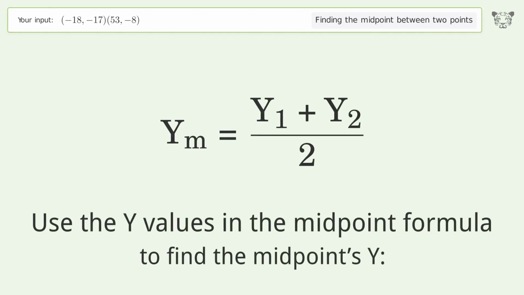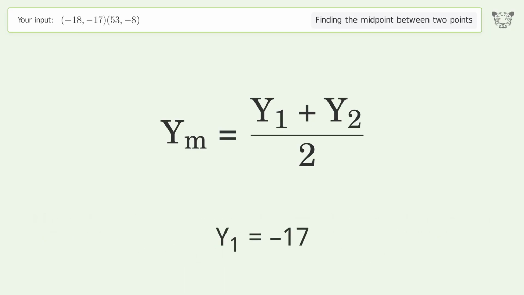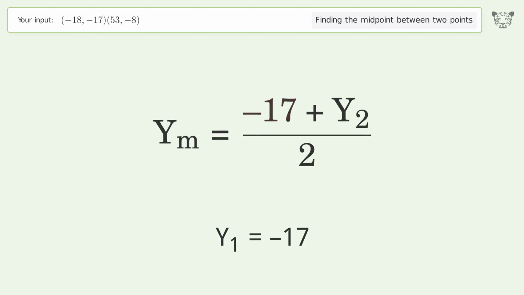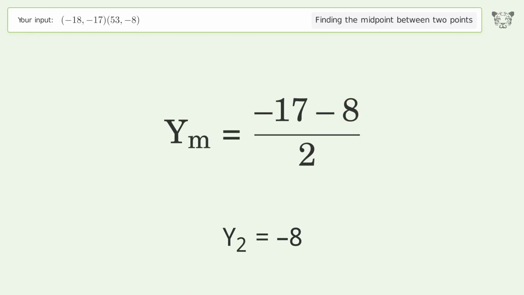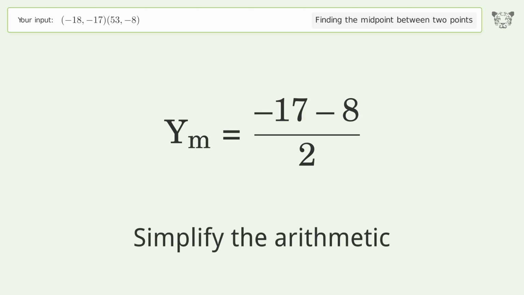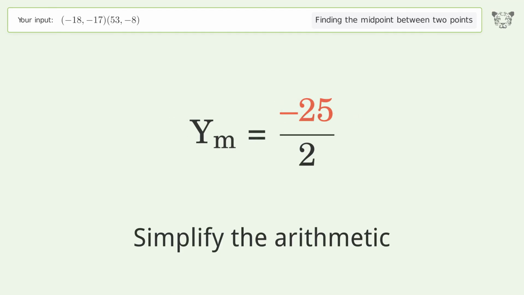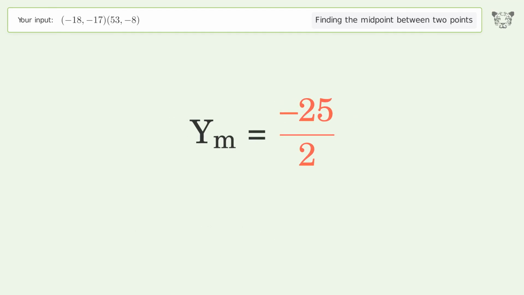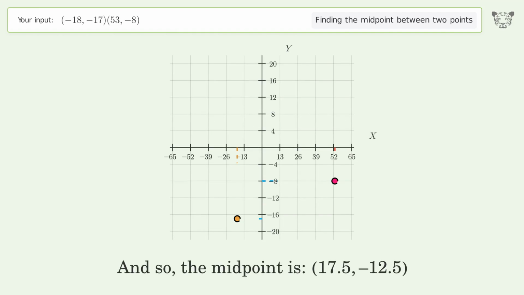Use the y values in the midpoint formula to find the midpoints y. y1 equals negative 17. y2 equals negative 8. Simplify the arithmetic. And so, the midpoint is 17.5, negative 12.5.